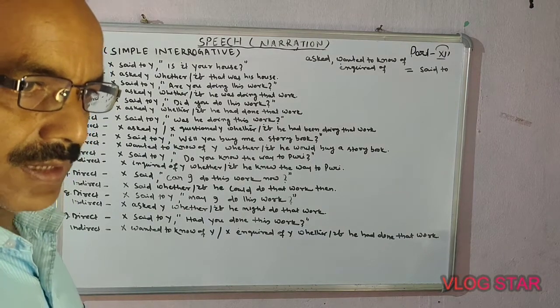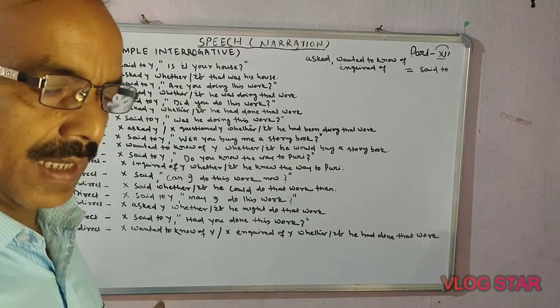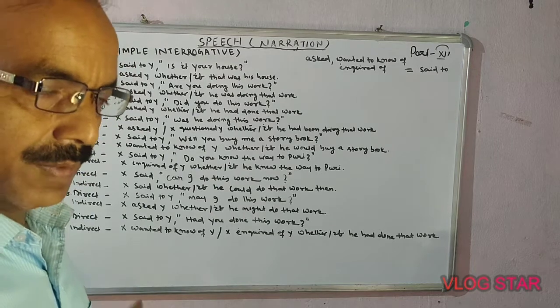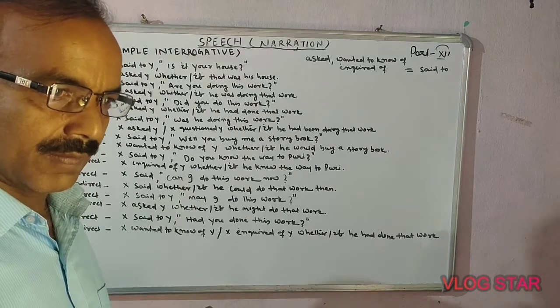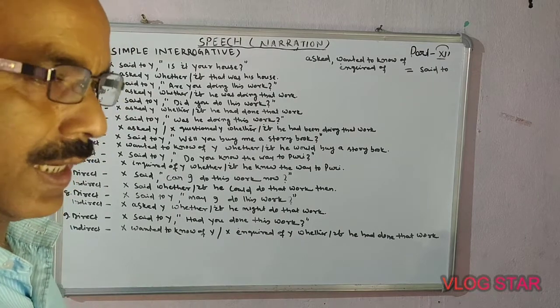The next one was, having seen the dead body, mother exclaimed with sorrow, exclaimed with grief. That is sudden reaction that we have already learnt yesterday.